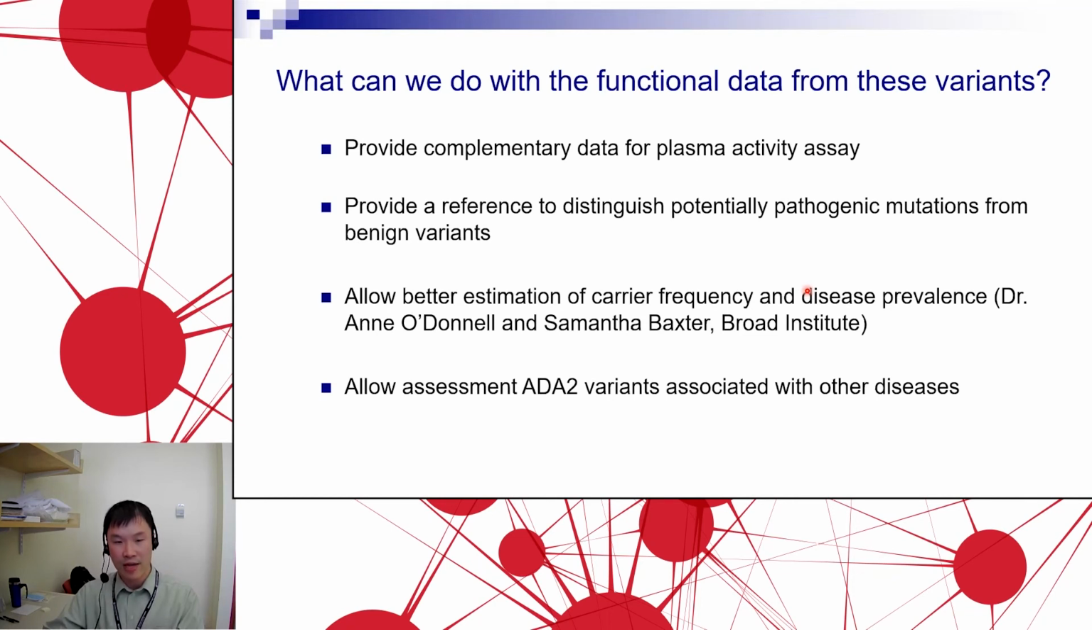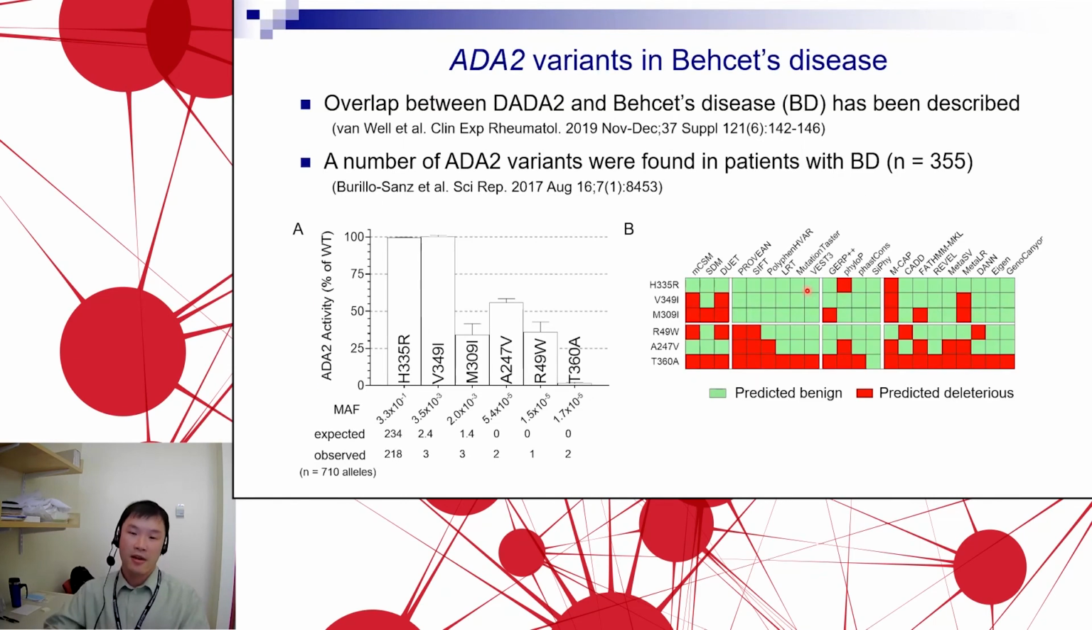This is done in collaboration with Dr. Ann O'Donnell and Sam Baxter from the Broad Institute, who have already presented on this work. And also, this may allow us to look at the impact of ADA2 variants associated with other diseases. So what does that mean? We're talking about DADA2, but what other diseases can we talk about? There's an interesting concept in Behçet's disease that we can discuss here.